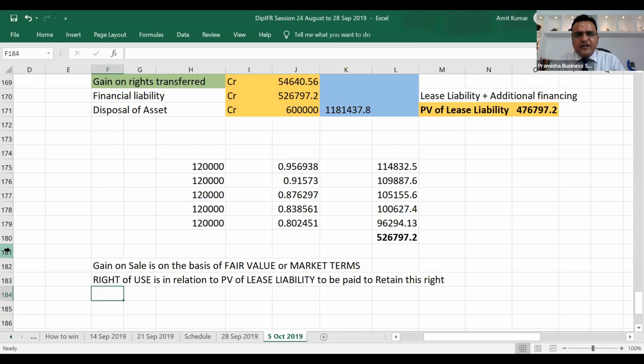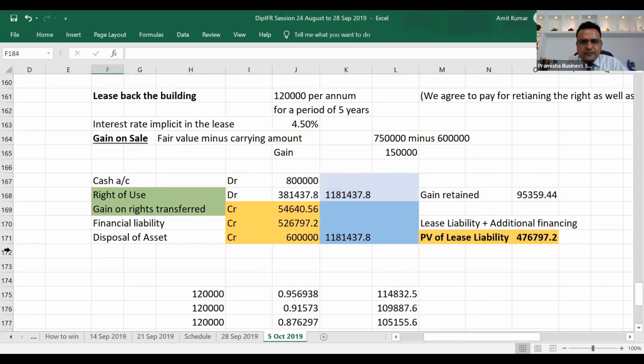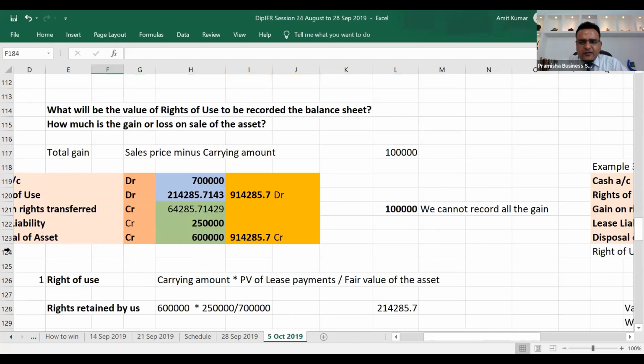If there is any additional financing, we'll remove it as part of present value of lease liability to retain this right. Now in this case, it is opposite. Below market terms, what will be the present value of lease liability? Below market terms, it will be opposite of what we did now.